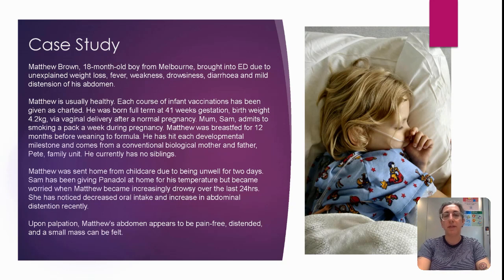Matthew is usually healthy. Each course of infant vaccinations has been given as charted. He was born full term at 41 weeks gestation, arriving at a very healthy 4.2 kilograms, by vaginal delivery after a normal pregnancy. However, mum, Sam, admits to smoking a pack of weed during the pregnancy. Matthew was breastfed for 12 months before his mum weaned him to formula.